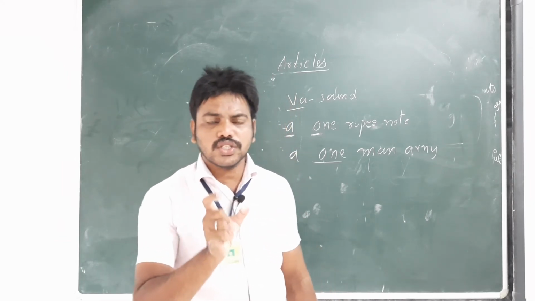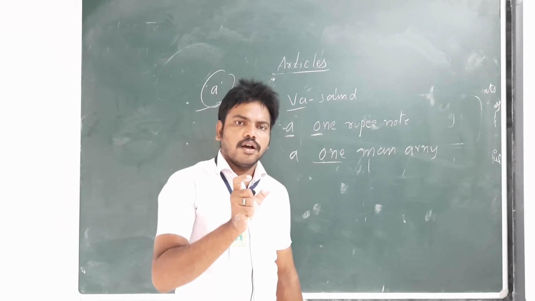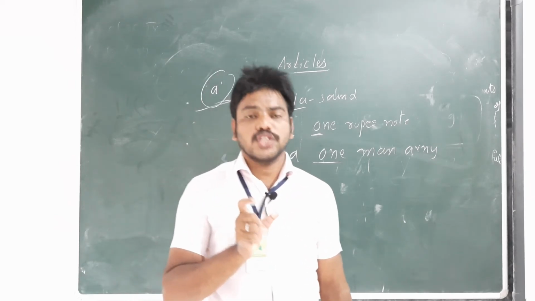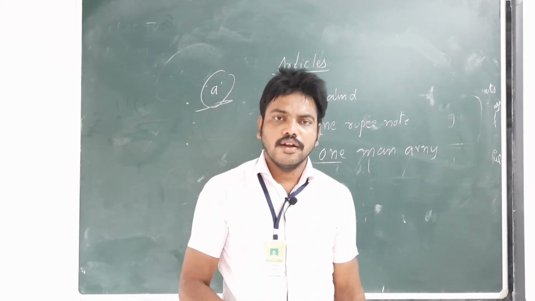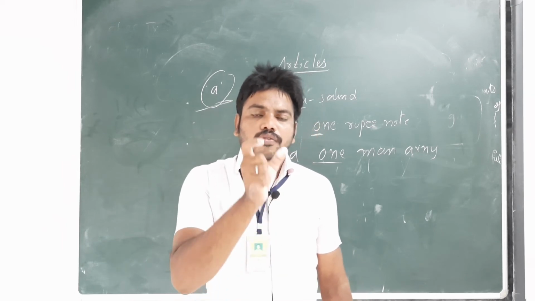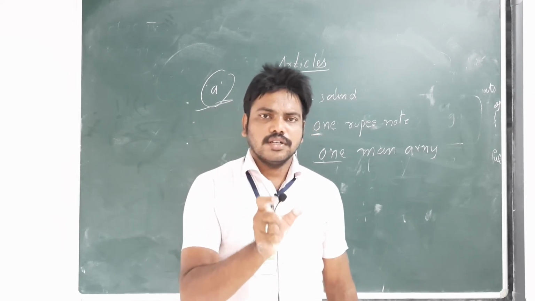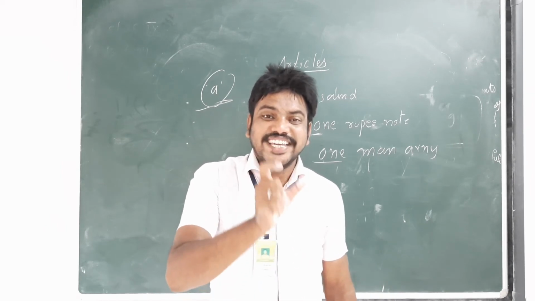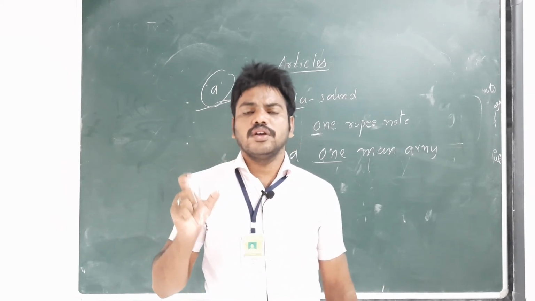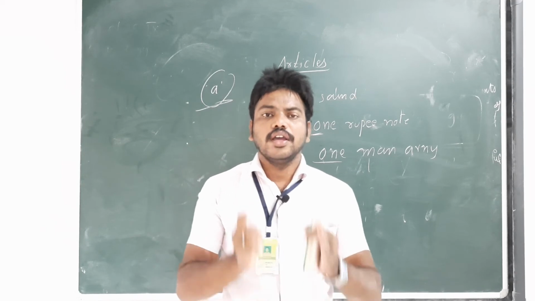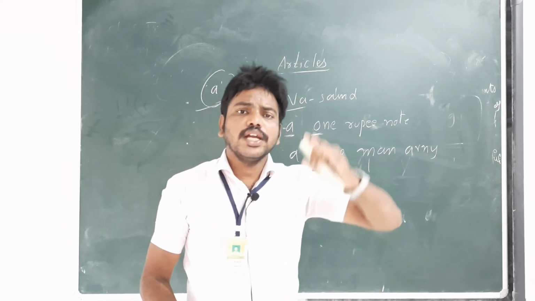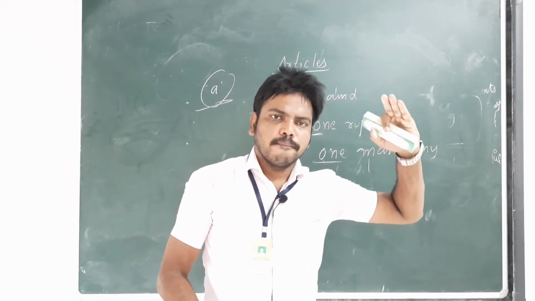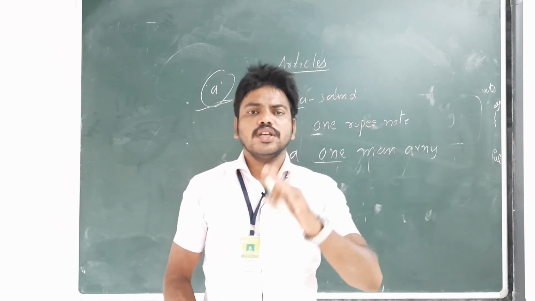That's why we should use a article. Once again I repeat, if a vowel word or vowel sentence gives a consonant sound, we should use a only, even though it is a vowel.